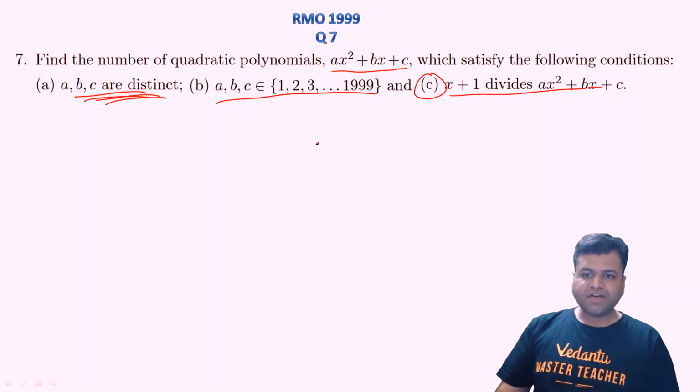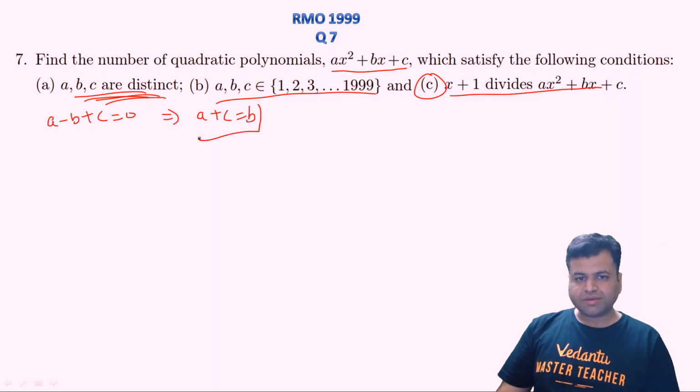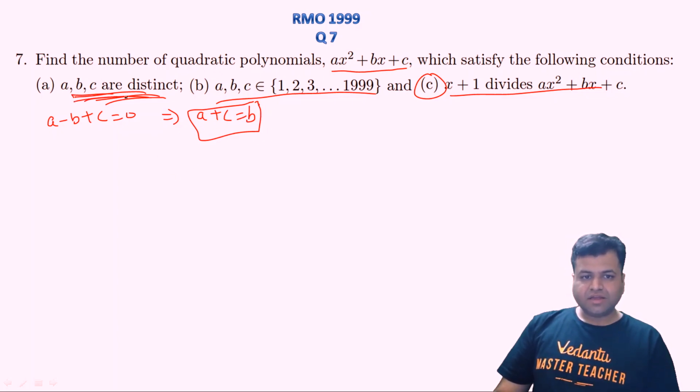And this is important information. Since x plus 1 divides this, f of minus 1 should be 0. That is a minus b plus c should be 0. That will simply imply that a plus c should be equal to b, right? So that means b should be the largest number and the sum of a and c should be equal to b, right? And a, b, c are clearly distinct, right?